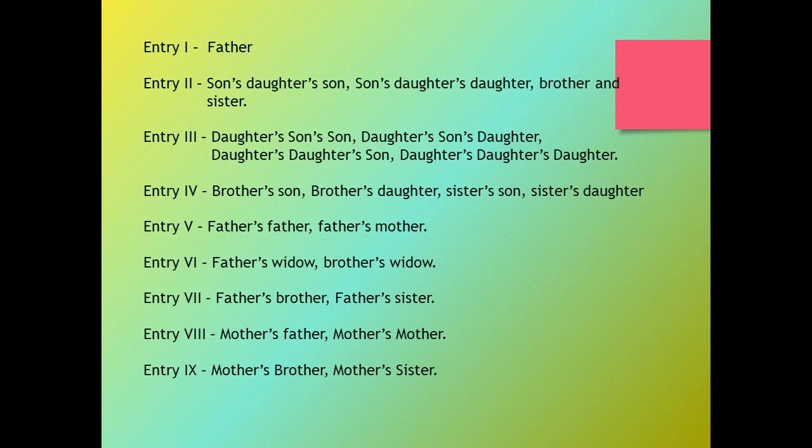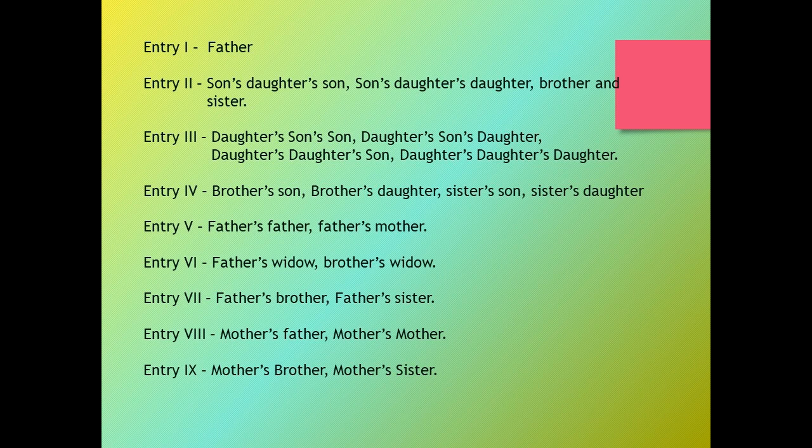Here the important points are: a father is not eligible to inherit the property of his illegitimate son, and a father of a void or voidable marriage is entitled to succeed as an heir in cases falling within the purview of Section 16 of the Hindu Marriage Act 1955, and a stepfather is not entitled to succeed to the property of his stepson. Now let's move to entry 2.